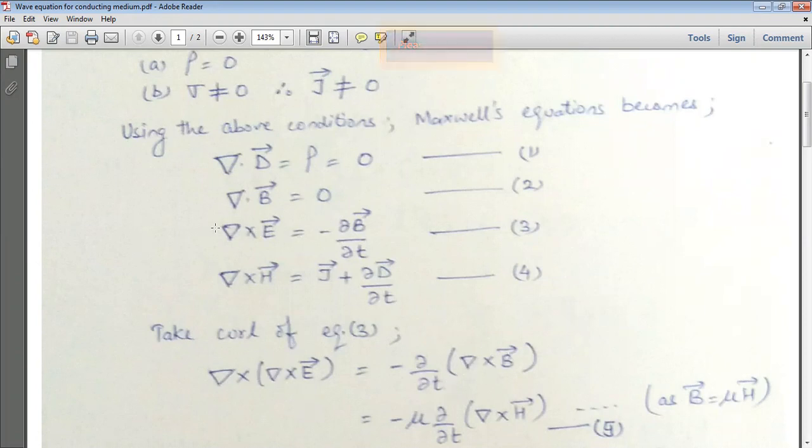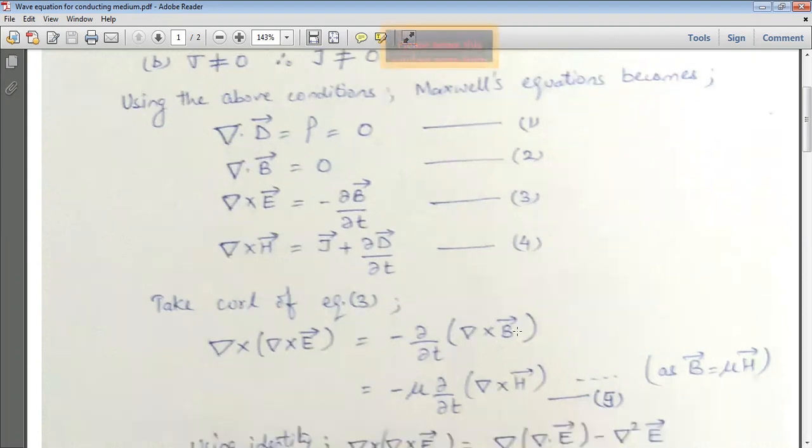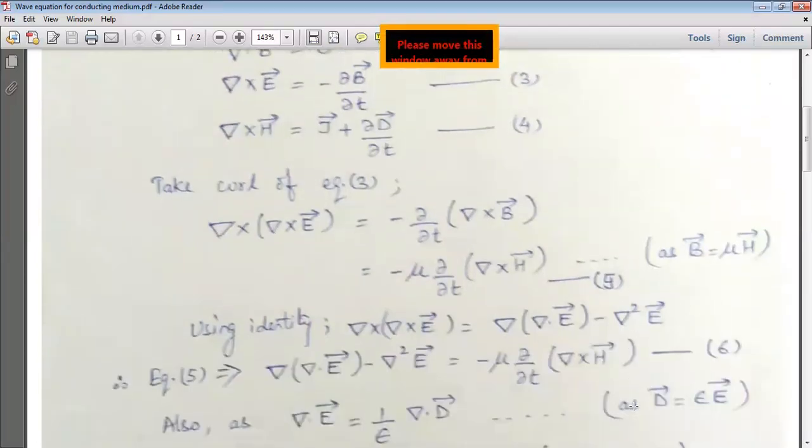दोनों sides पे curl कर देंगे इस equation number 3 का, and B can be written as mu H. Okay, so it is minus mu into curly by curly T del cross H vector. Mark it as equation number 5.